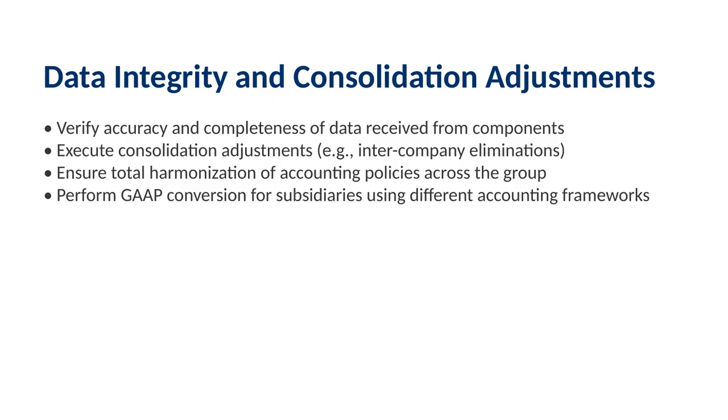The parent must ensure they are getting accurate and complete data from these components. They then have to make the necessary consolidation adjustments like eliminating intercompany transactions and ensure there is a total harmonization of accounting policies. If the subsidiary uses a different accounting framework, the parent must perform a GAAP conversion so that everything speaks the same financial language.